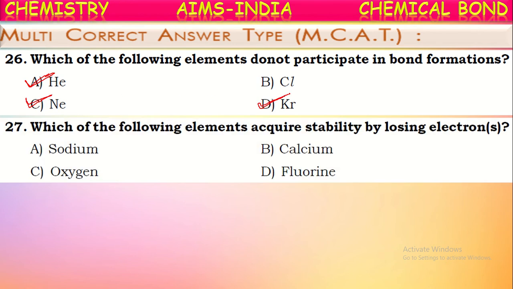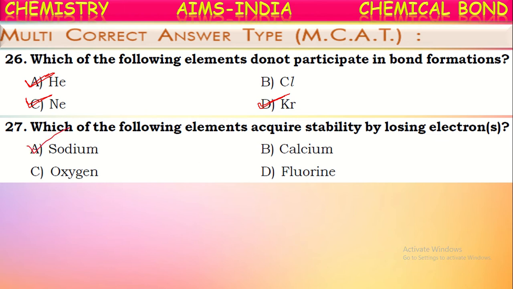Okay, next one. Which of the following elements acquire stability by losing electrons? Yes, generally the elements which come under metals, which are having one or two or three valence electrons, generally they lose those electrons and they form cations. So generally metals do lose electrons and form cations. See, out of the given four, which are metals?